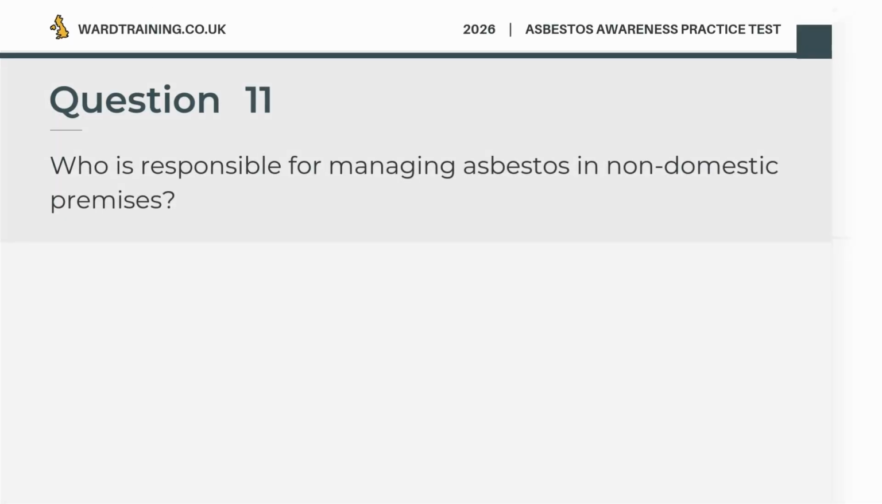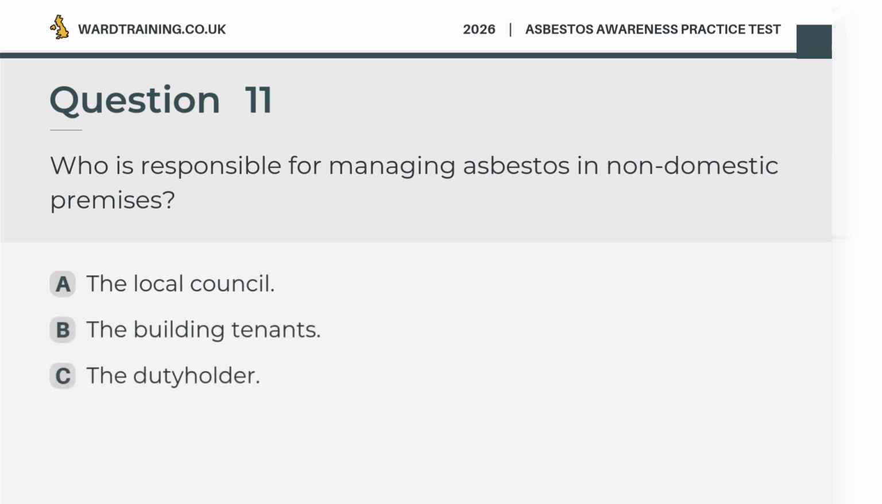Question 11. Who is responsible for managing asbestos in non-domestic premises? A. The local council. B. The building tenants. C. The duty holder. D. The HSE inspector. The correct answer is C. The duty holder.